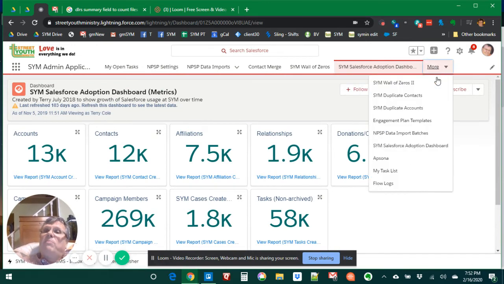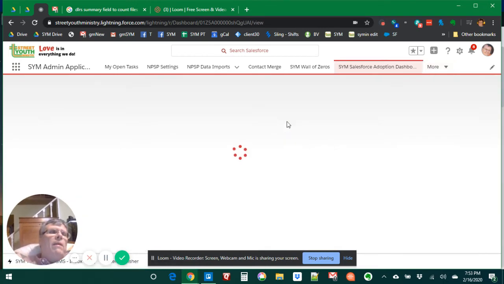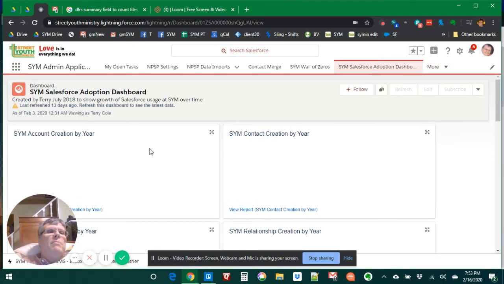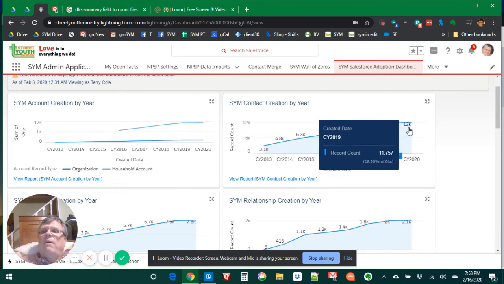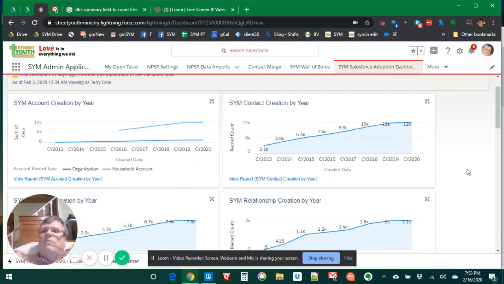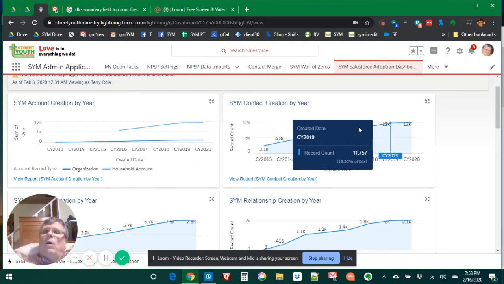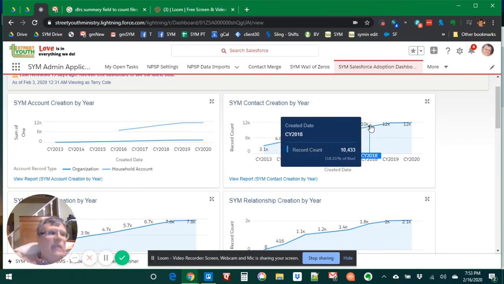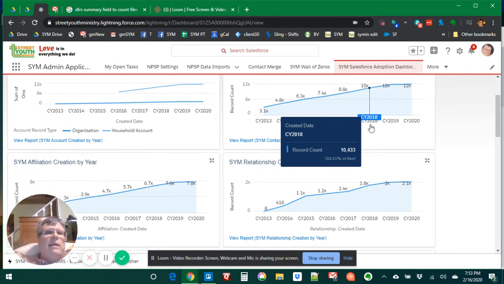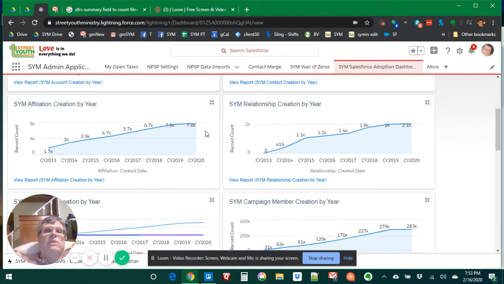And then there is a much more informative chart that I look at from time to time as I'm planning things. That's the Salesforce adoption dashboard that shows each of those items by year. This is a cumulative graph. It's easier to look at the context. So we have 12,000 contacts right now, and we had 10,000 contacts a year ago. So we create about 2,000 contacts a year right now. That gives me some idea of how we're growing or using Salesforce.